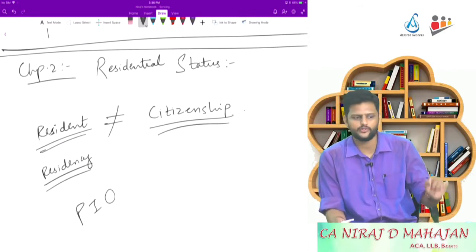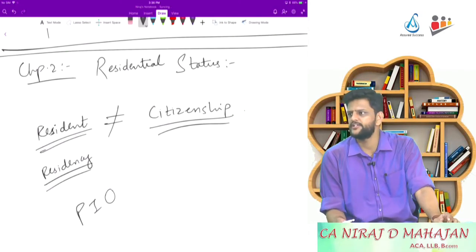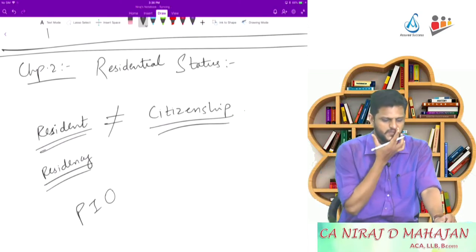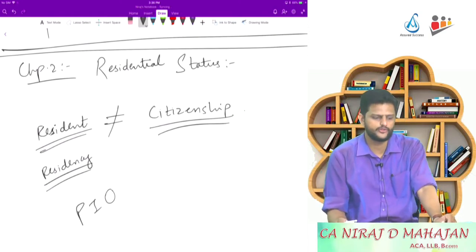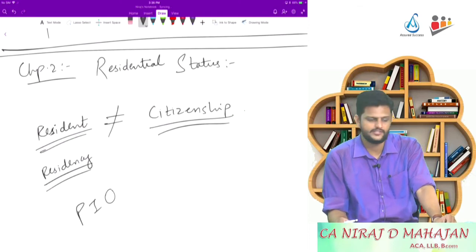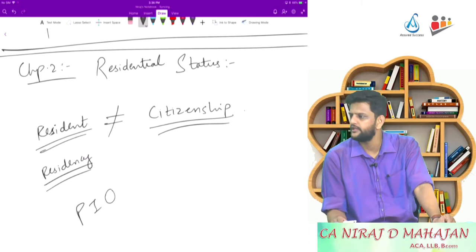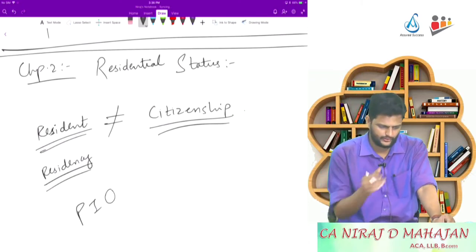Check the left hand side of the table first. Residential status is given in section 2, page 2.1, everyone. On the left hand side of the table, what do you see? Residential status, section 6. Again, on the left hand side of that, what do you see? Individuals or HUFs. Very good.